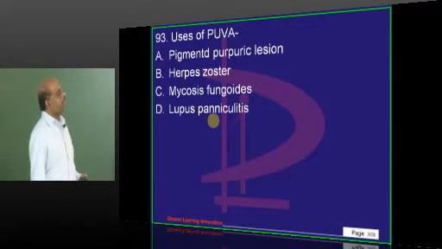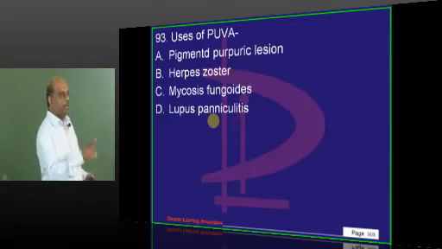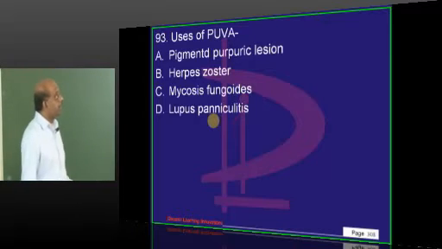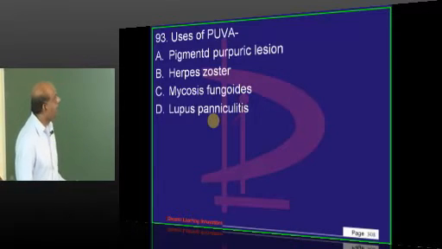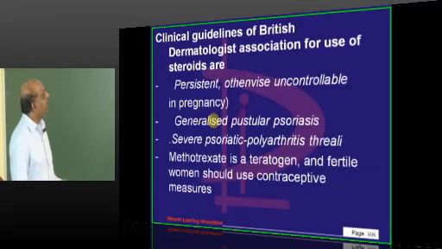Then, sir, PUVA, yeah. Even in pregnancy we give steroids. Even? In pregnancy we give steroids, sir. Psoriasis with pregnancy. Psoriasis is the only indication in pregnancy, persistent, otherwise uncontrollable in pregnancy.